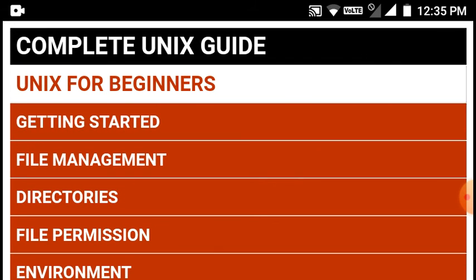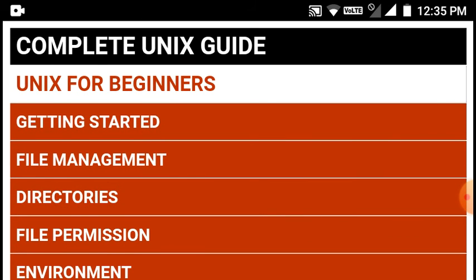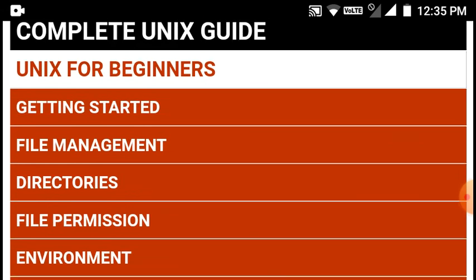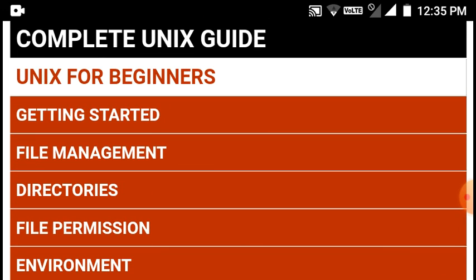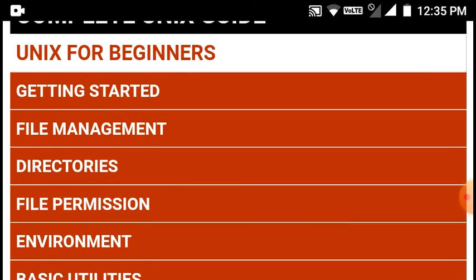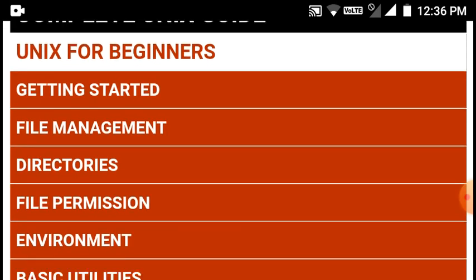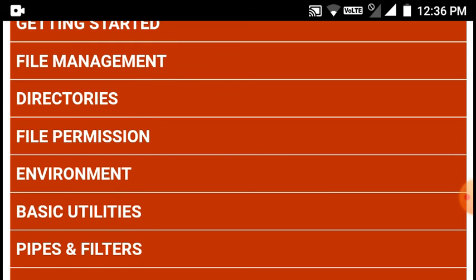If you want to know about an operating system, it is basically to control your computer, control your cell phone, control your set of Windows management, those kinds of things. That is why it is called an operating system. So, for Unix beginners, the basic idea of an operating system: file management, how you manage the files. Then you have directory management.